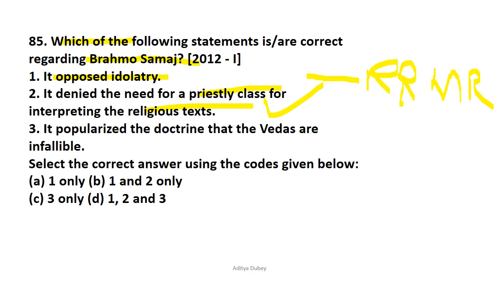That is also correct. It popularized the doctrine that Vedas are infallible. Now it does not popularize the doctrine that the Vedas are infallible, that is, that they are always correct. So the correct answer is option B, that is statements 1 and 2 only are correct, and statement 3 is incorrect. So let's move on to question number 86.